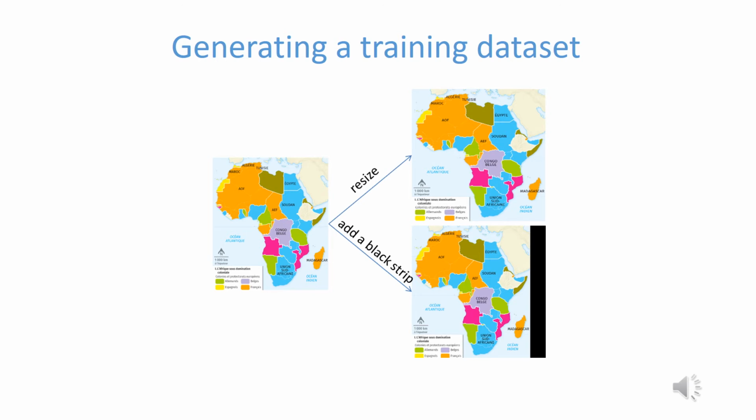Our map images extracted from the geography textbooks can have very different sizes, but neural networks usually process images of the same size. To cope with this problem, we tried two solutions. First, resize the image to a square with the right amount of pixels, or add a black strip on one side to make the image square. Our first results showed that the black strip solution was the best one, probably because resizing the images sometimes distorted them too much.